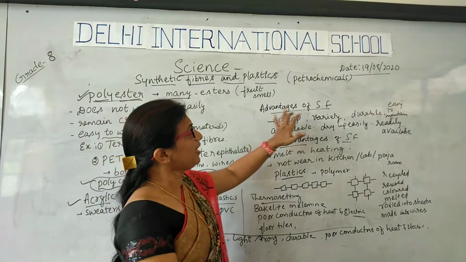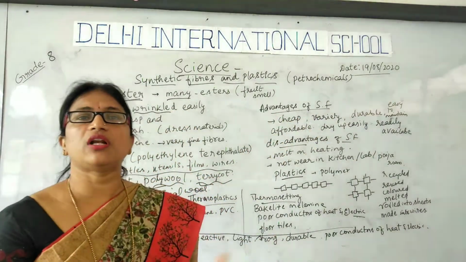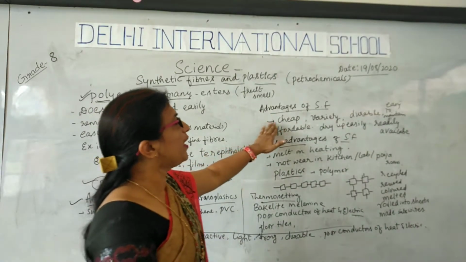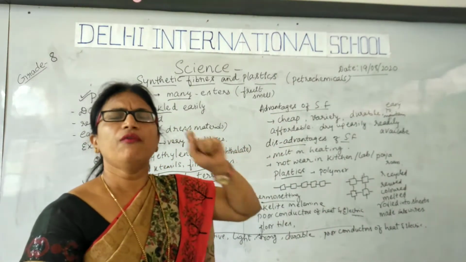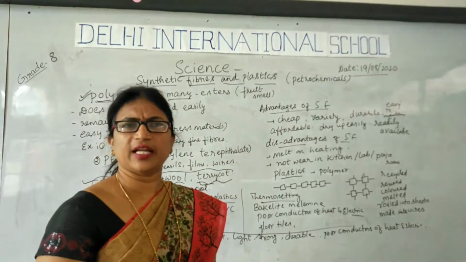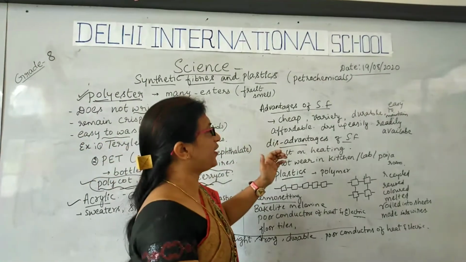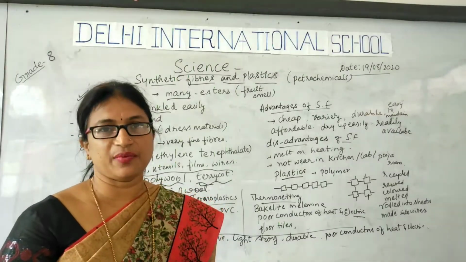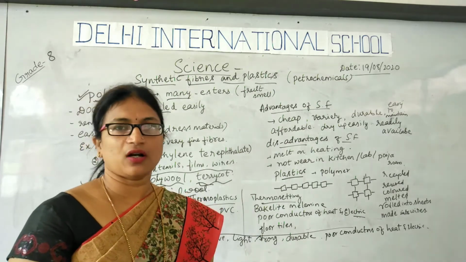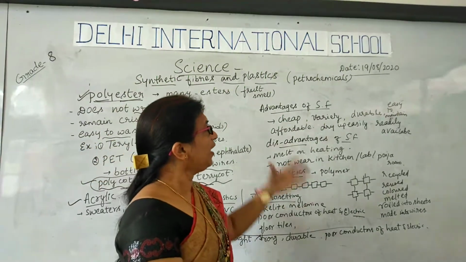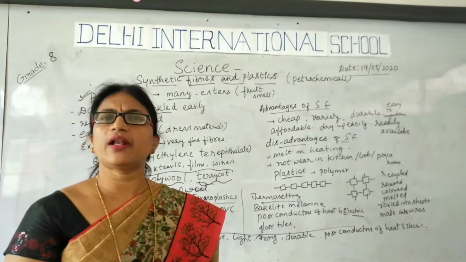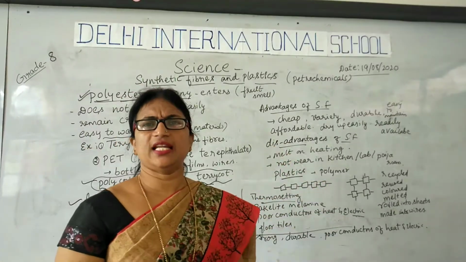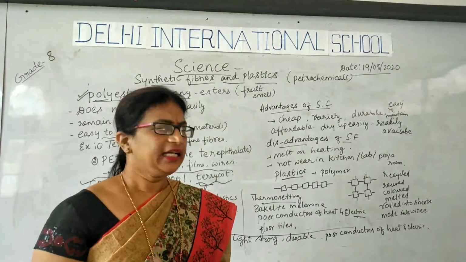So, the advantages of synthetic fibers over natural fibers: they are very cheap, very cost effective. A variety of colors and designs we can get in synthetic fibers, whereas in natural fibers we cannot see such variety. It is more durable, it lasts longer for us, and it is easy to maintain. It does not wrinkle easily.